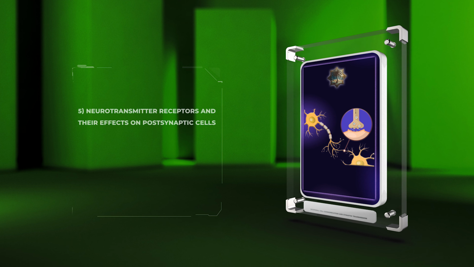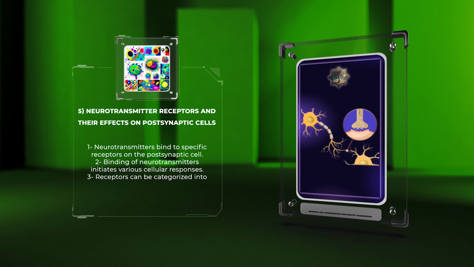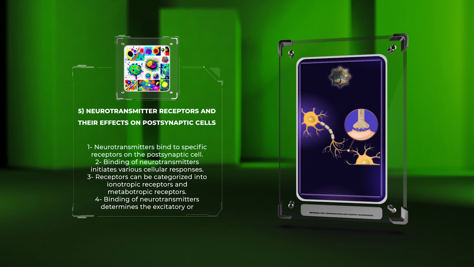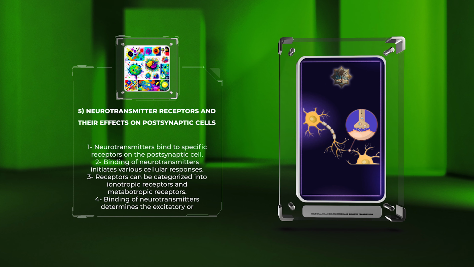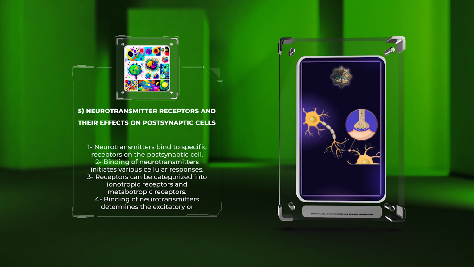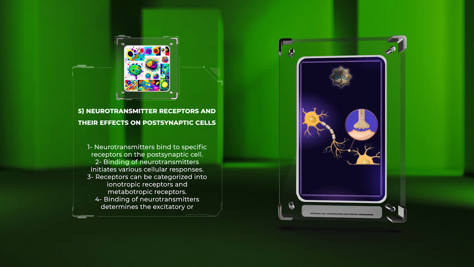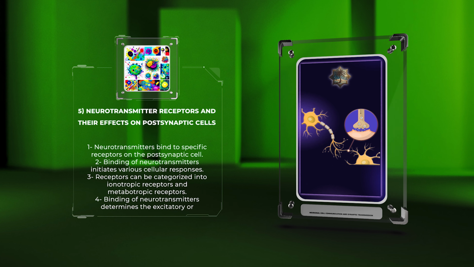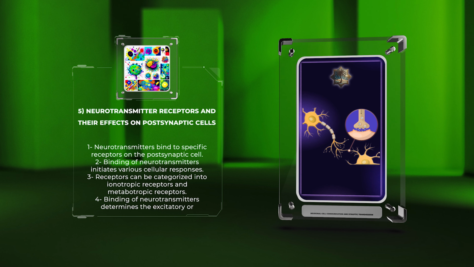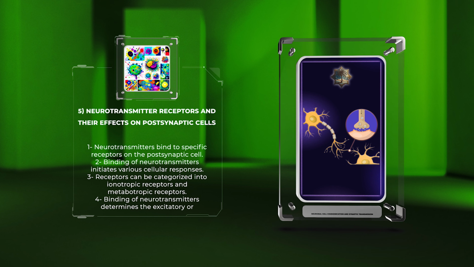Neurotransmitters released into the synapse bind to specific receptors on the postsynaptic cell, initiating various cellular responses. These receptors can be categorized into ionotropic receptors, which directly control ion channels, and metabotropic receptors, which activate intracellular signaling pathways. The binding of neurotransmitters to their receptors plays a crucial role in determining the excitatory or inhibitory nature of the postsynaptic response.